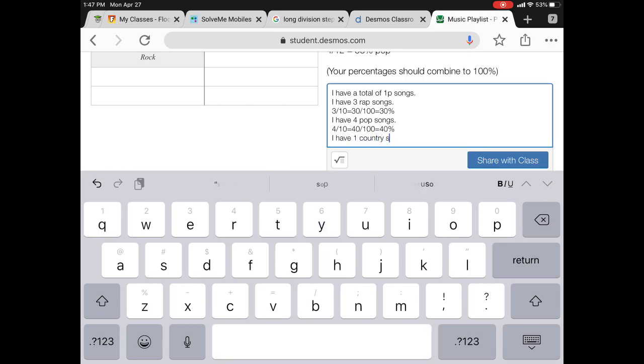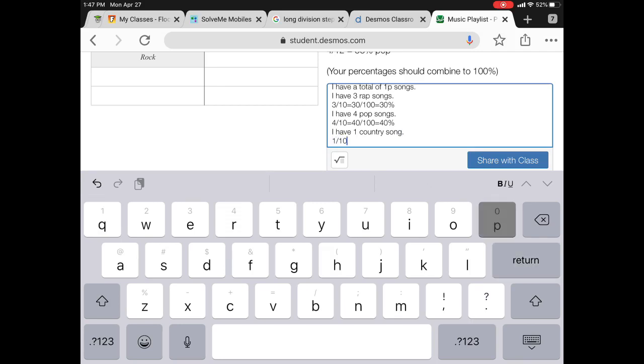I have one country song, so I'm going to do the same. I have 1 out of 10 songs is country. I multiply both by 10. 1 times 10 equals 10, and 10 times 10 equals 100. So 10 out of my 100 is going to get me 10%.